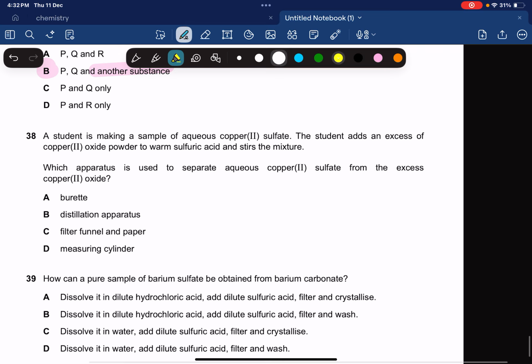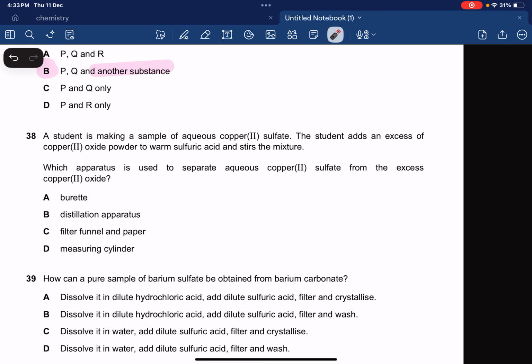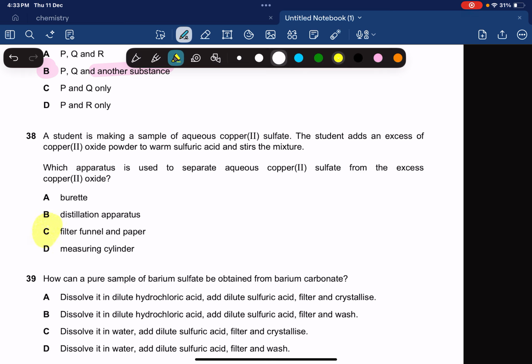Okay. A student is making a sample of aqueous copper sulfate. The student adds an excess of copper oxide powder to warm sulfuric acid and stirs the mixture. The apparatus is used to separate aqueous copper sulfate from the excess copper oxide. Filter funnel and filter paper. What are we doing? We're simply removing the excess copper oxide. Initially we had a beaker with sulfuric acid, H2SO4, in it.